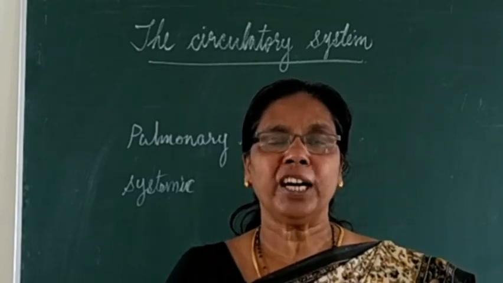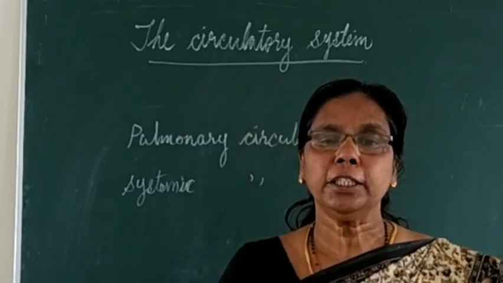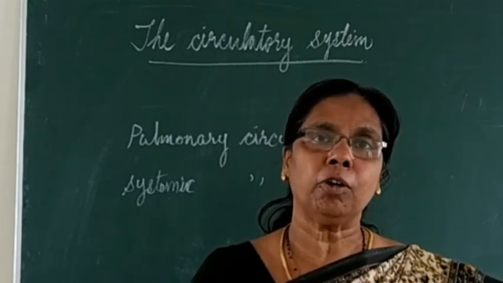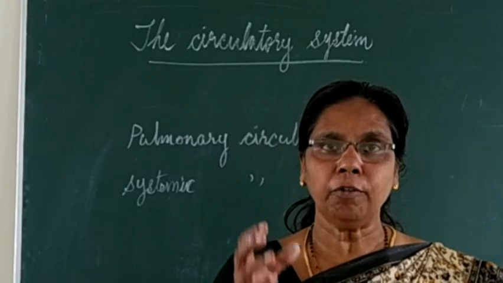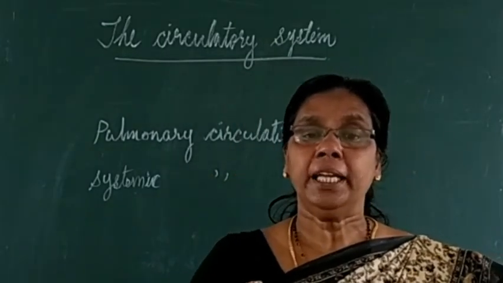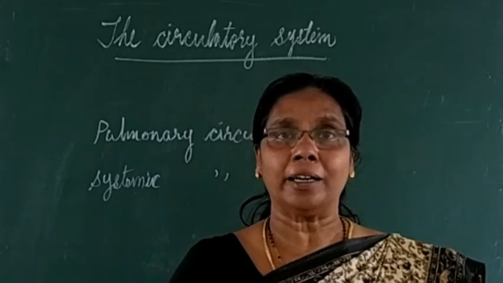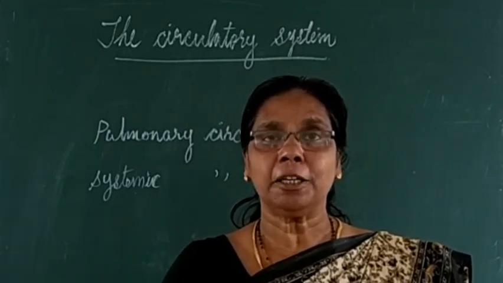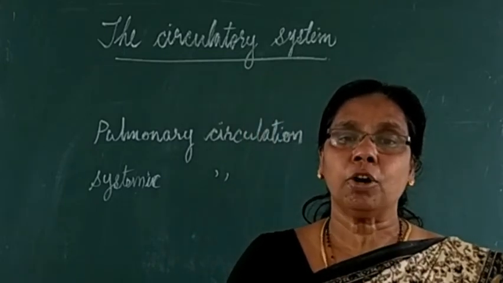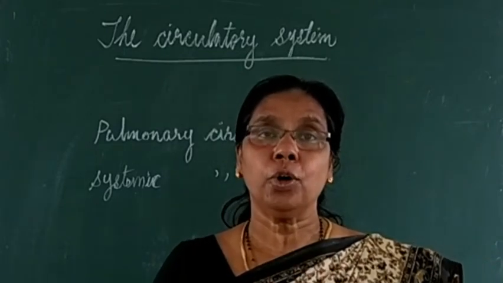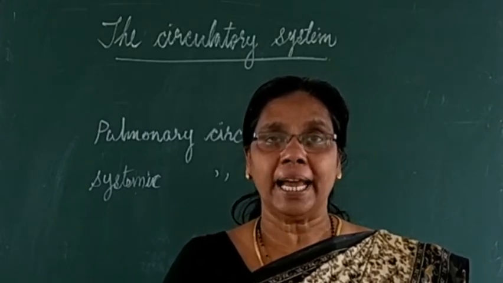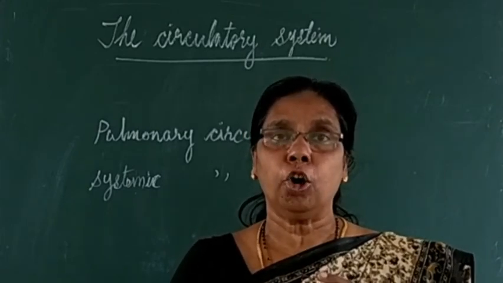That is when fresh blood is pushed through the artery as a result of ventricular contraction. So when the ventricle contracts, blood rushes into the arteries. At that time certain pressure is exerted there, and that is called systolic pressure.